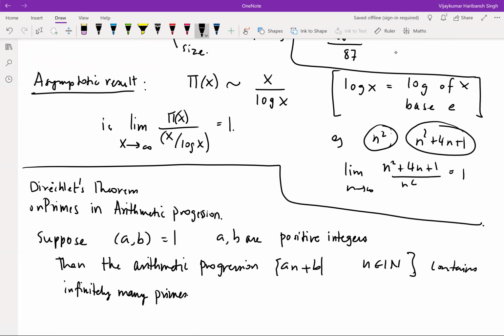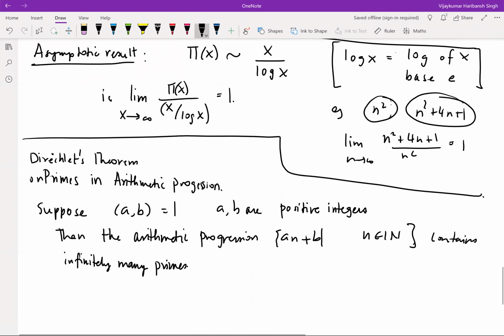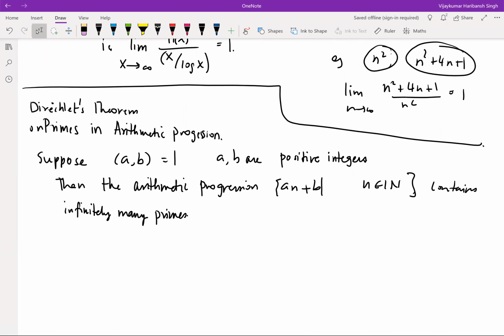There are no elementary proofs of this, but hopefully later you should be able to see the proof, not in this course. All right, so this is Dirichlet's theorem.